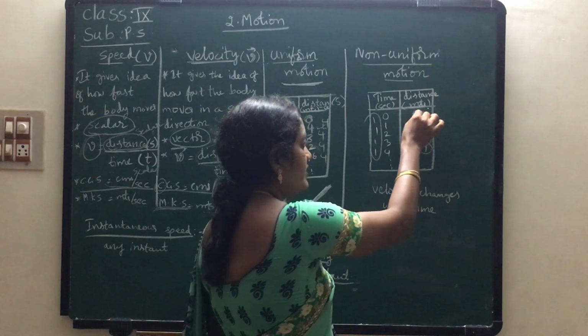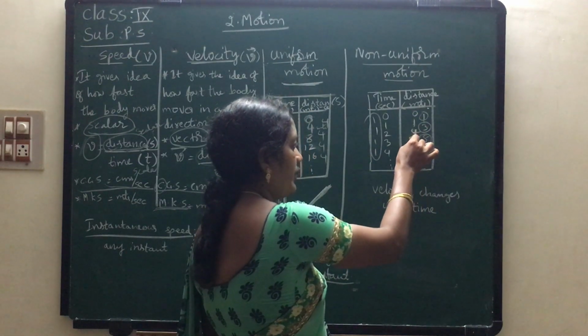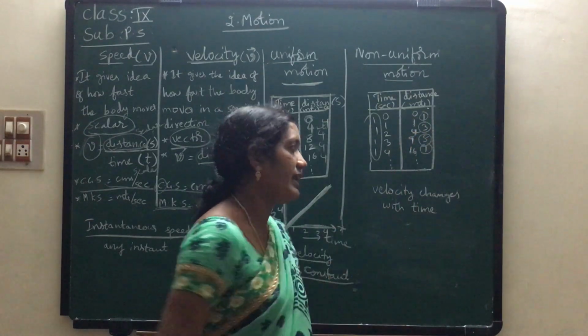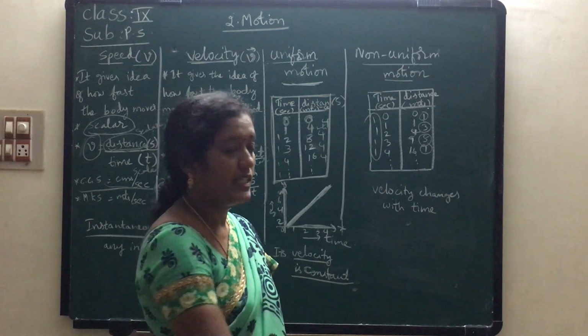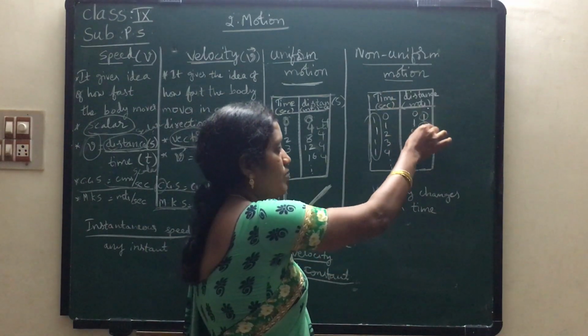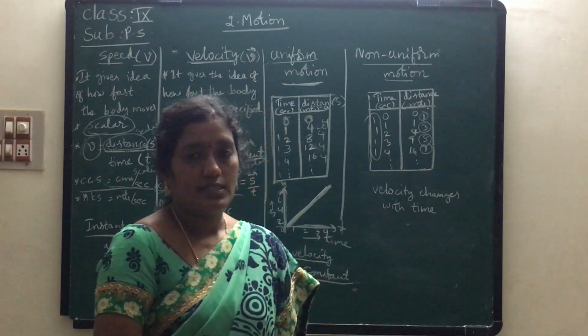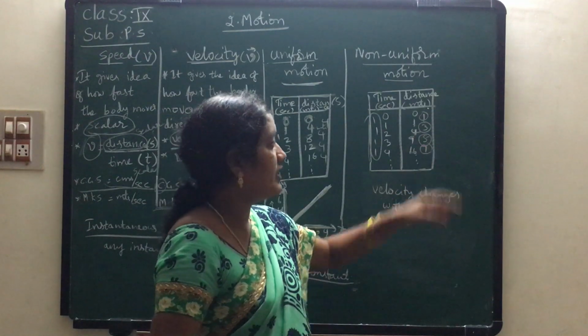See children, in the first second it has travelled 1 meter, and in the next 4 meters, in the third second 9 meters, and in the fourth second it has travelled 16 meters. So here the distance travelled by that object is not the same, it is not constant. It is covering unequal distances.